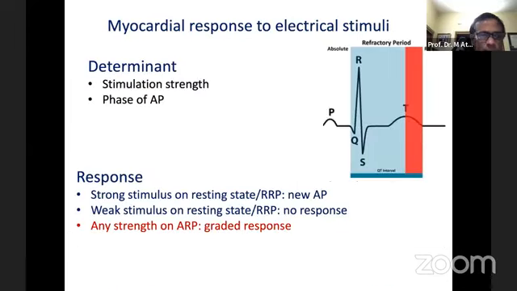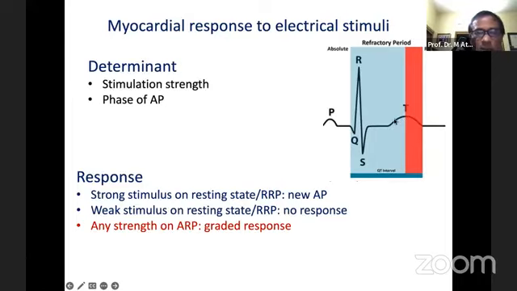And this is possible when there is some pathology of the electrical environment of the heart. And not only abnormal automaticity, the heart also has refractoriness or excitability, which is another physiological property of the heart. From the ECG, we can see there is an absolute refractory period and a relative refractory period. The absolute refractory period lasts from the beginning of the QRS complex up to the mid part of the T wave.